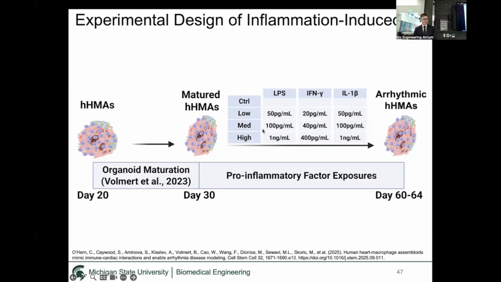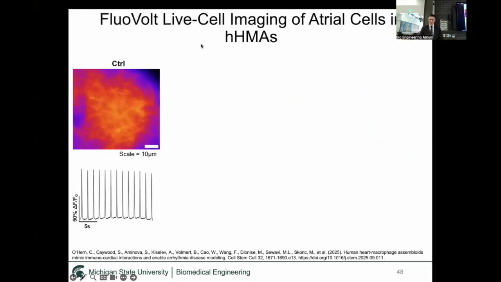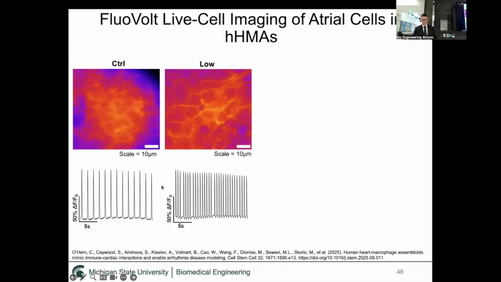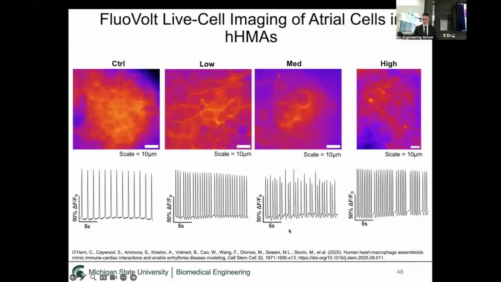We tried 3 different concentrations of each factor to add, with low being the pathophysiologic concentration of these factors in our blood in an infection or something like sepsis. And then medium dose being 2 times that, and the high dose being 20 times the low dose. And what we found using, again, that FluoVolt live cell microscopy is that our control assembloids in the atrial compartments beat nice, really regular. But once we started adding these pro-inflammatory factors, the rate increased substantially. We also noted ectopic events where there was skipped signaling. And then with higher doses, we saw more and more of these irregular phenomena.